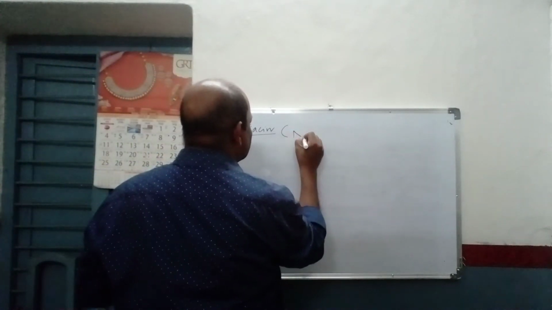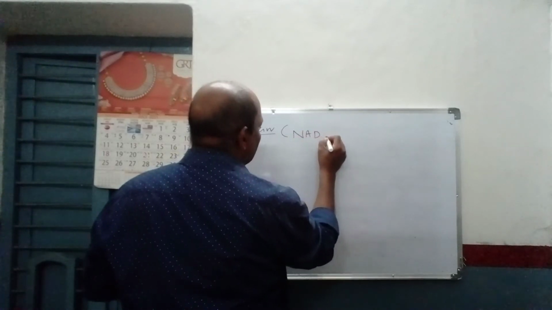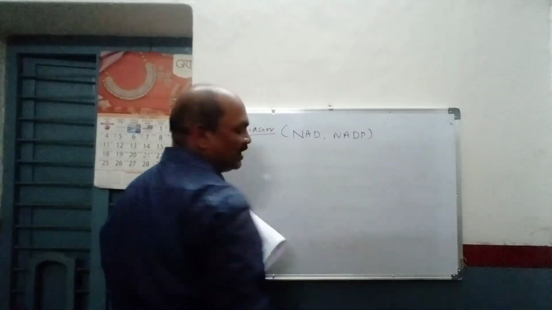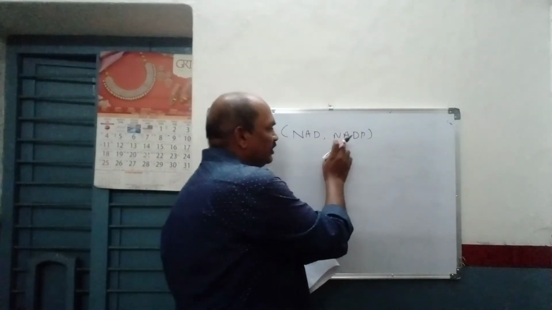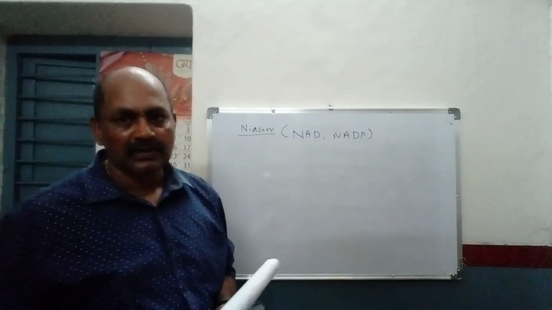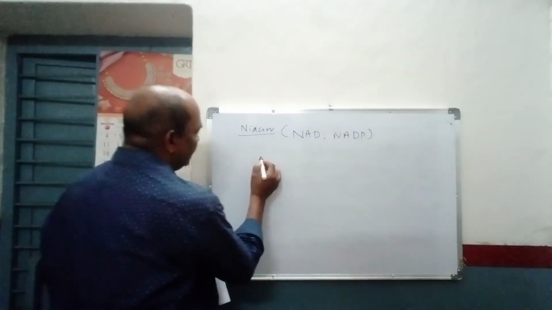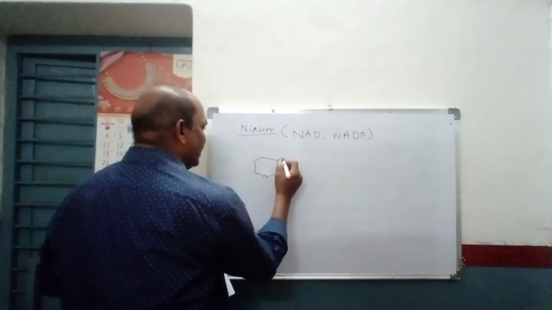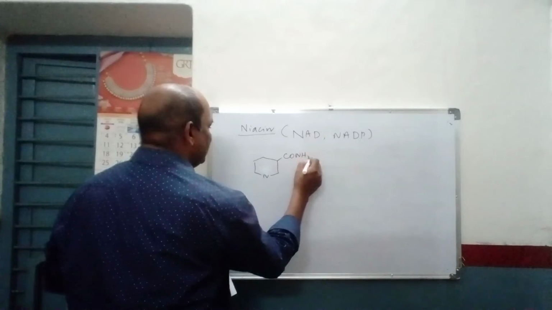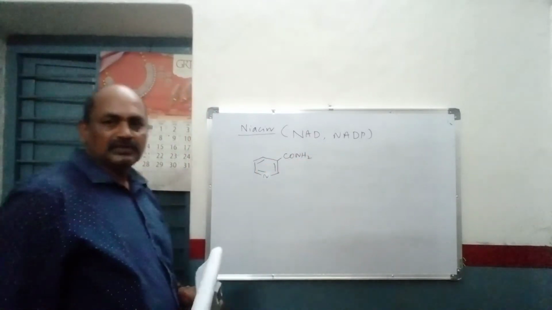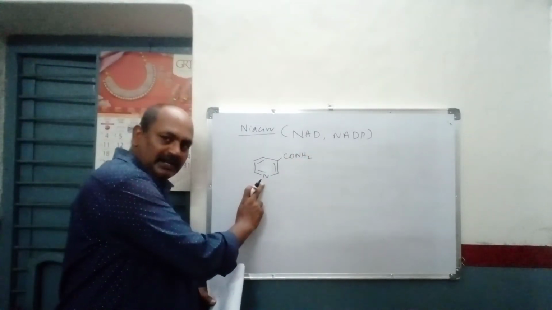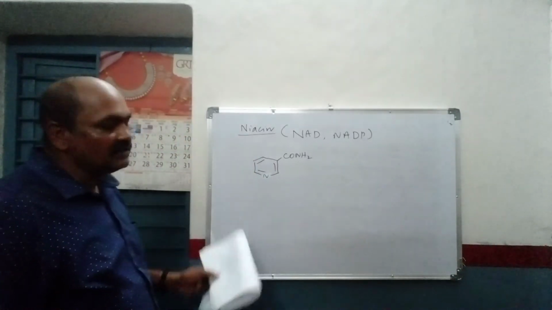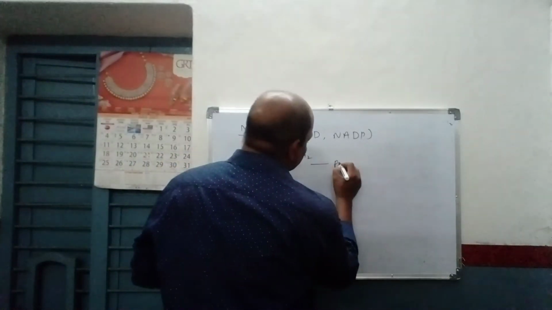The coenzyme forms are NAD and NADP, nicotinamide adenine dinucleotide and nicotinamide adenine dinucleotide phosphate. Of course, the amide form of niacin is very active. So this is niacinamide, nicotinamide. Niacinamide is also called niacin, and this deficiency leads to pellagra.